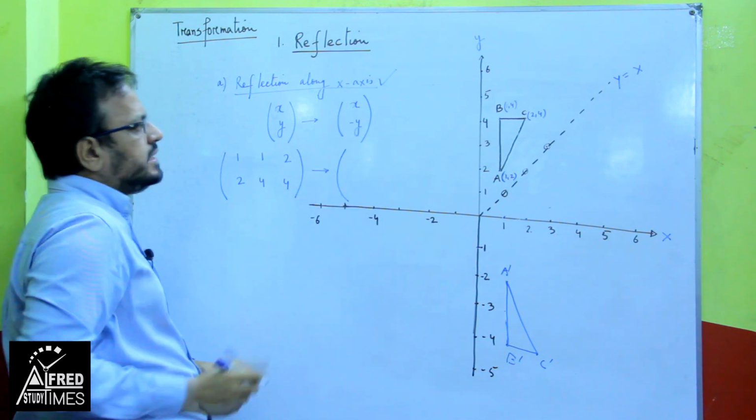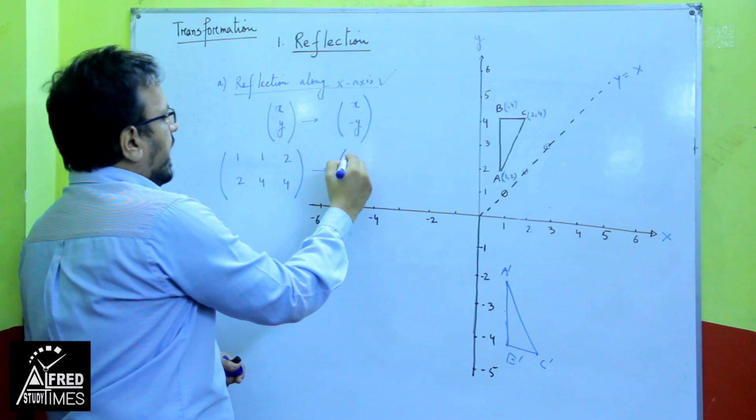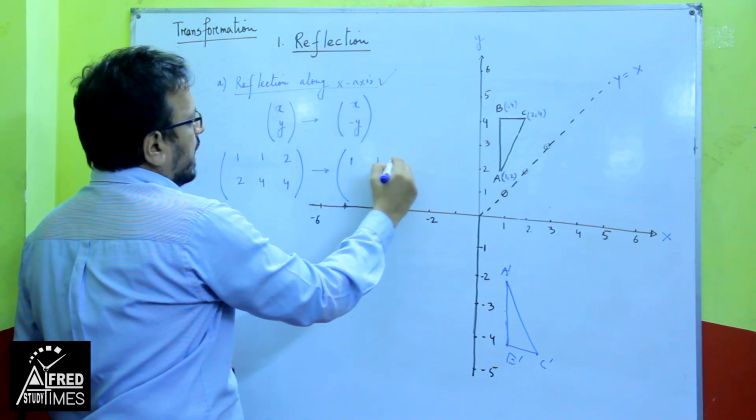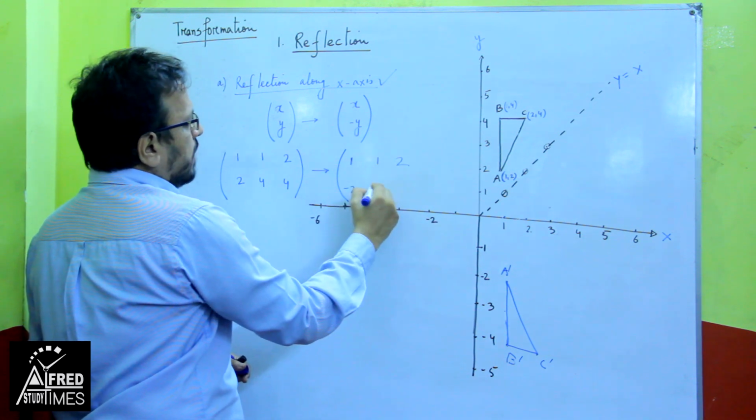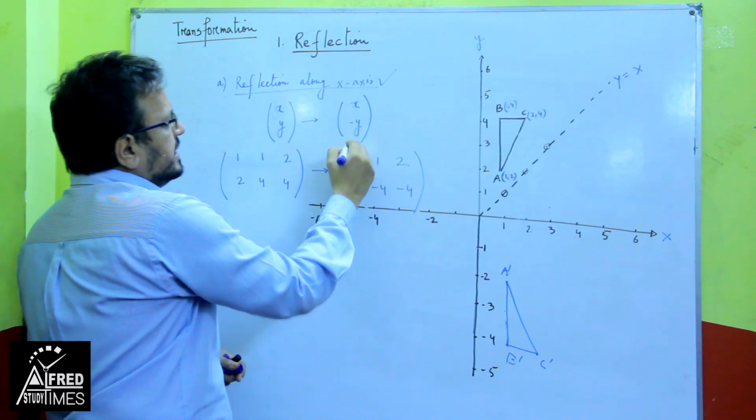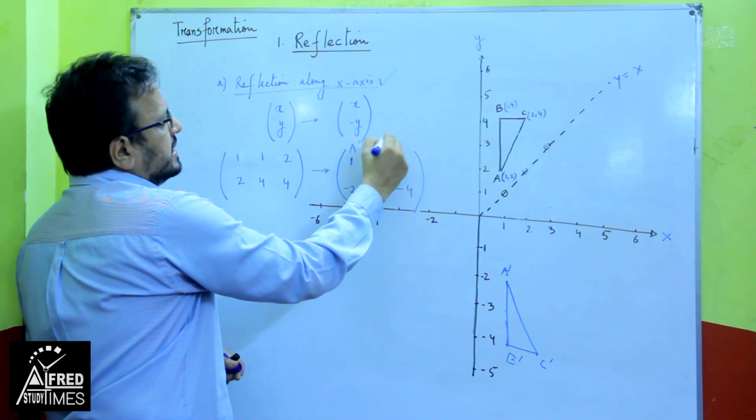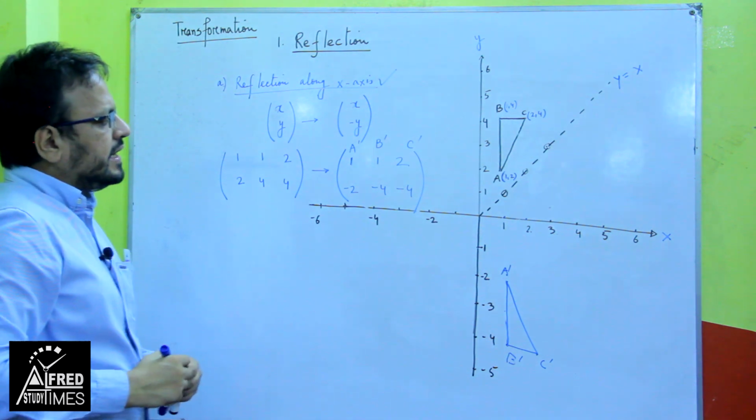That is the object. We will change: x will remain as x, 1, 1, 2, y will become minus 2, minus 4, minus 4. This is A prime, this is B prime, this is C prime. Check whether we get the same thing or not.